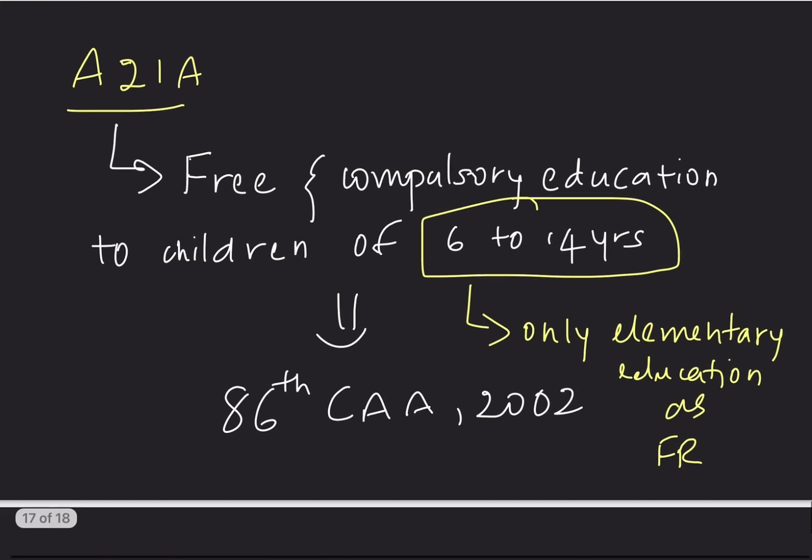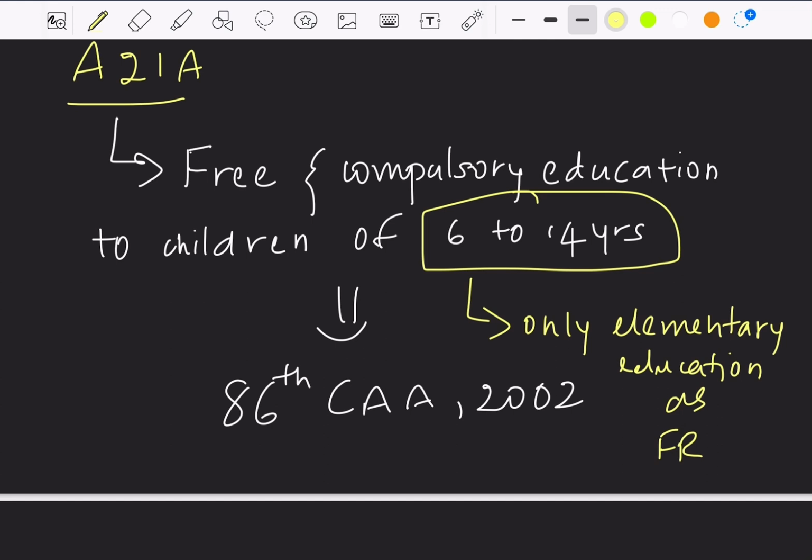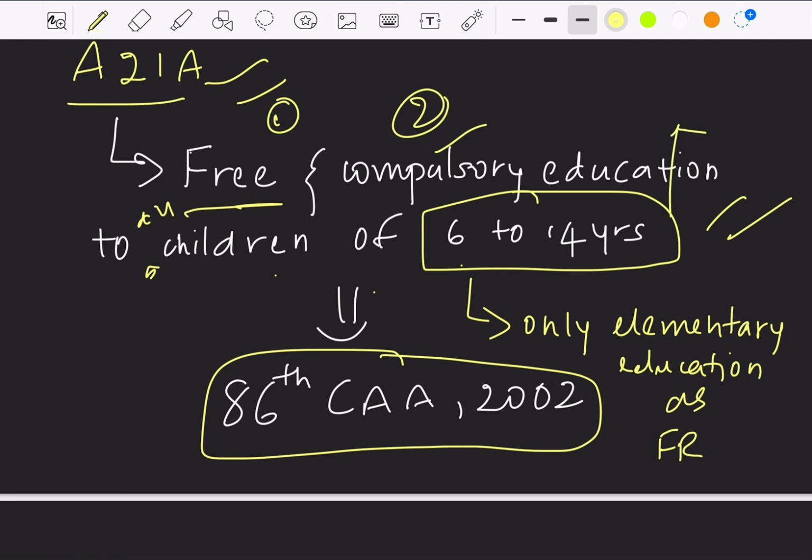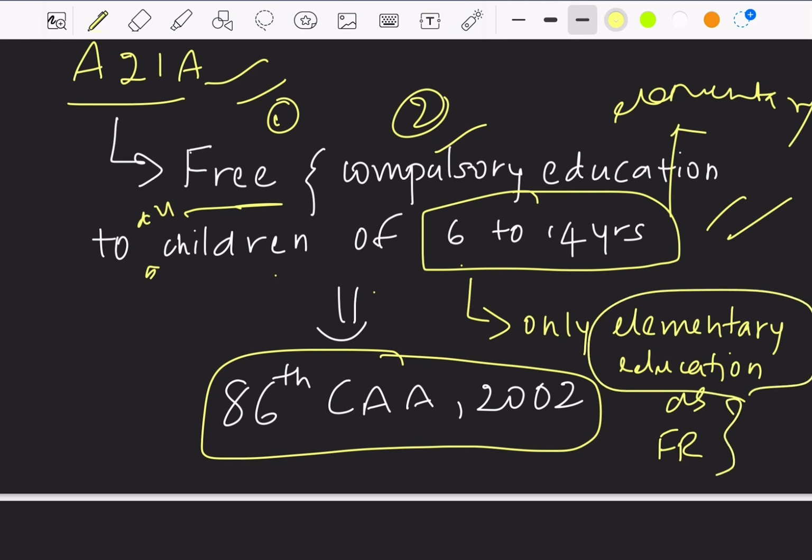Next we have Article 21A. Article 21A was added through the 86th Constitutional Amendment Act of 2002. What is this Article 21A all about? It is providing for free and compulsory education to all children of 6 to 14 years. That is, it is providing for elementary education. One thing to be noted is that only elementary education is made a fundamental right. And this free and compulsory education is implemented through the Right to Education Act of 2009.